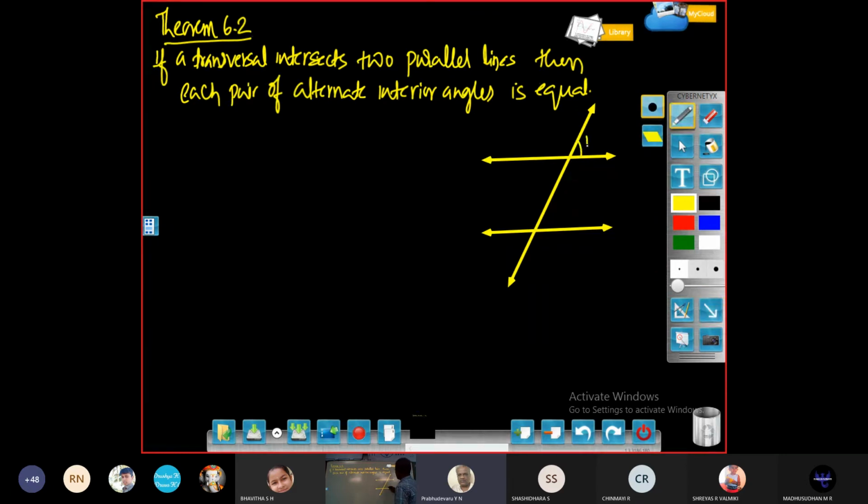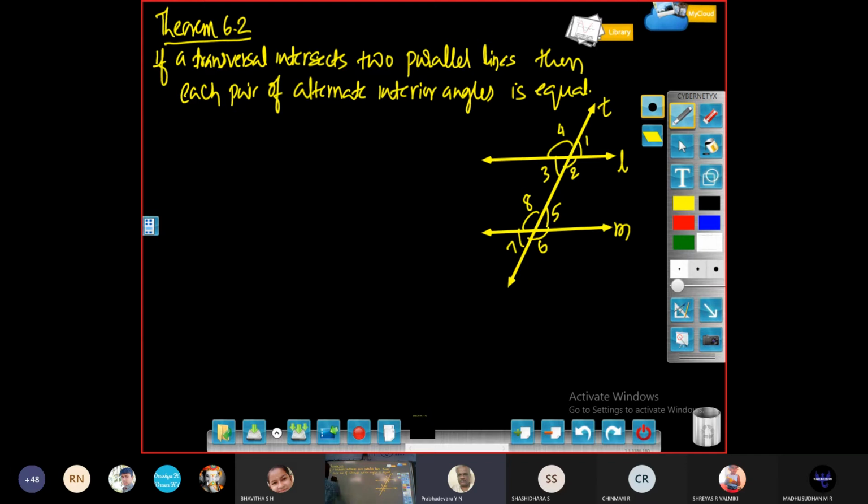Same way, you can call 1, 2, 3, 4, 5, 6, 7, 8. You can call these lines L, M, and this is T. So now, as per the statement, a transversal intersects two parallel lines. What is given here?